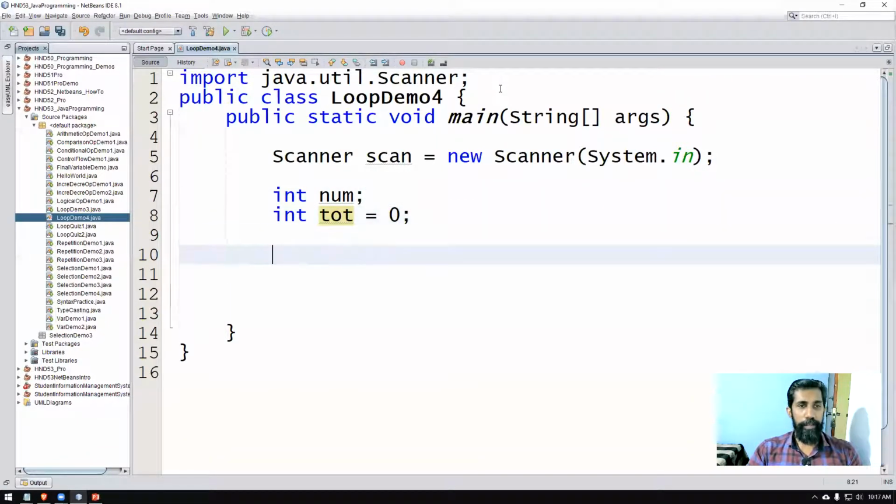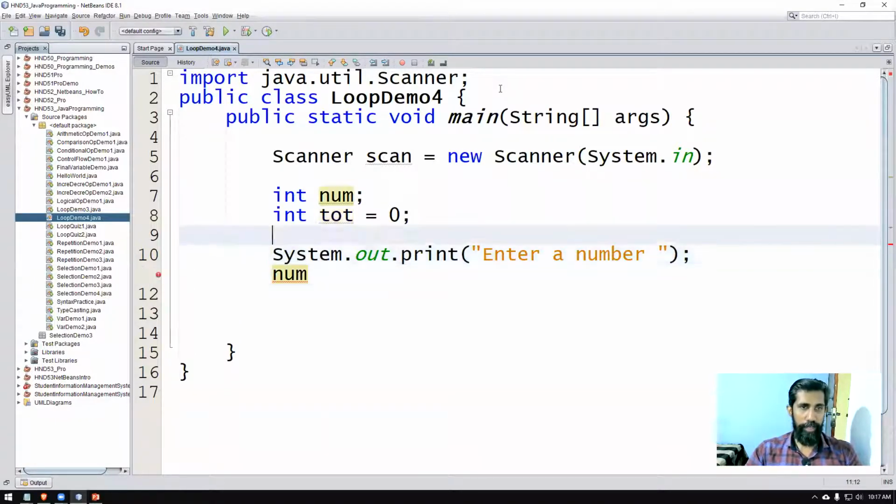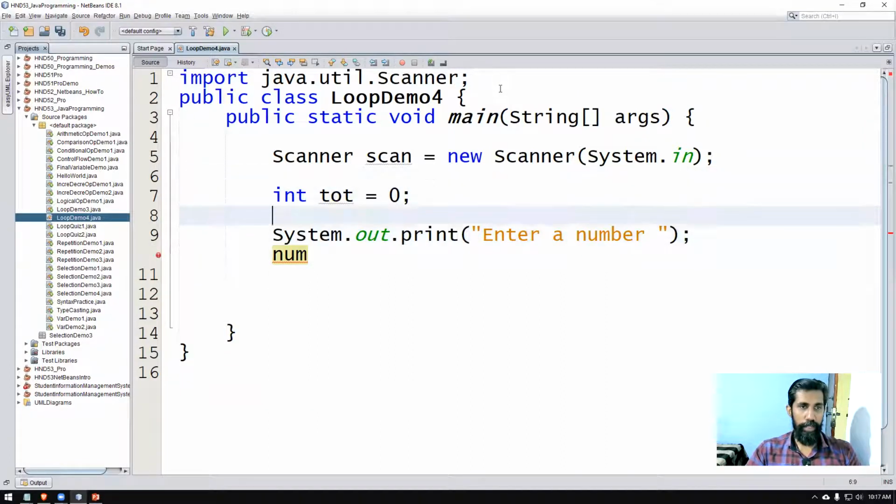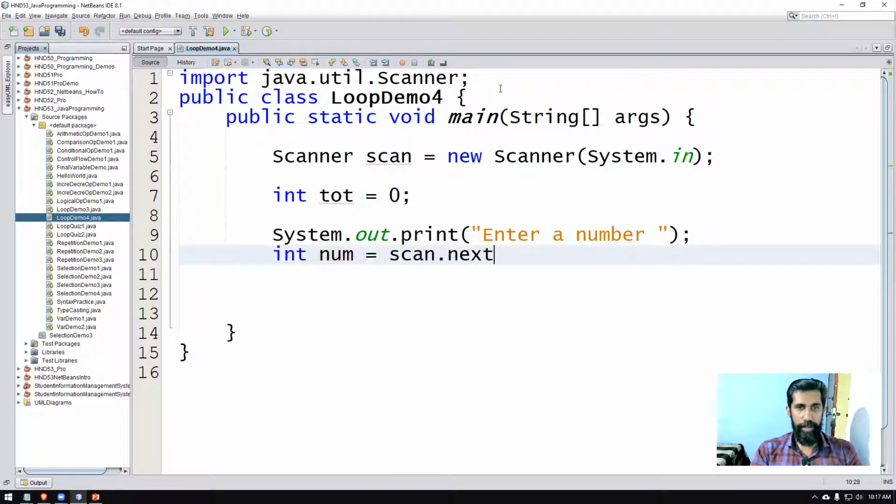Then I'm going to say System.out, enter a number. Then we'll say int number is assigned scan dot next int.